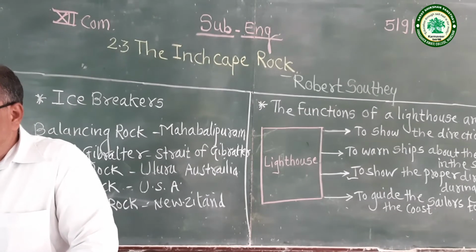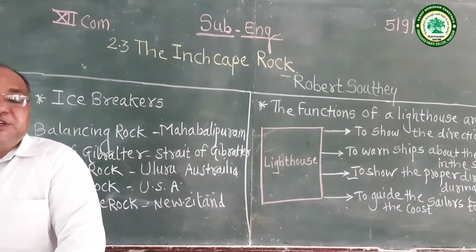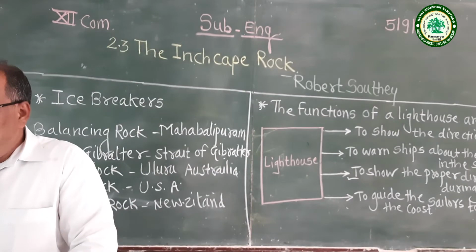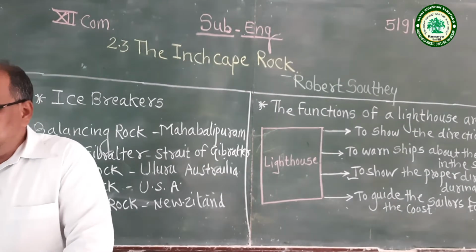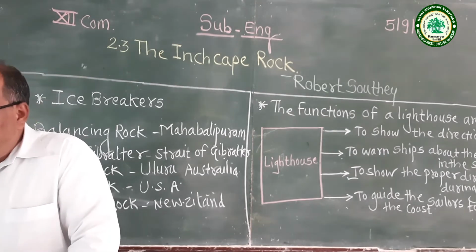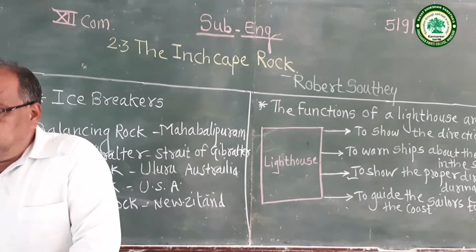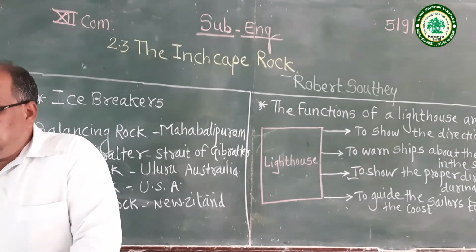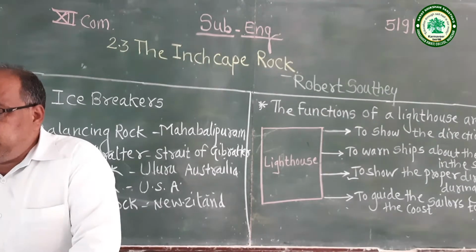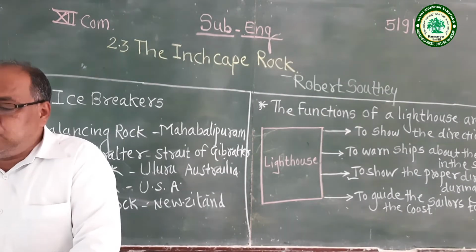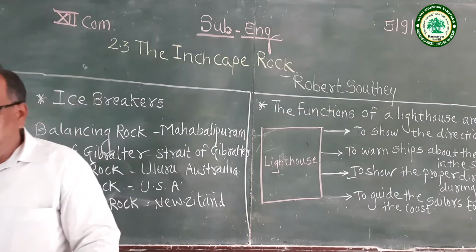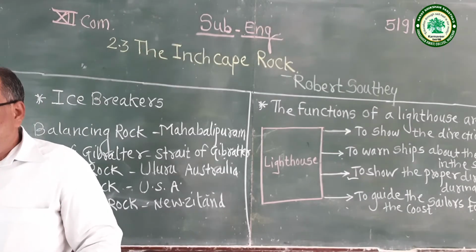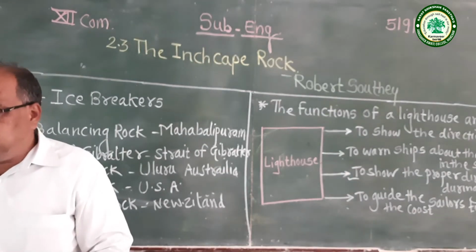He was the poet laureate of England from 1813 to 1843. Some of his short poems like The Scholar, The Battle of Blenheim, Bishop Otto, The Inchcape Rock, etc. are very popular with school children. The Inchcape Rock is a ballad.